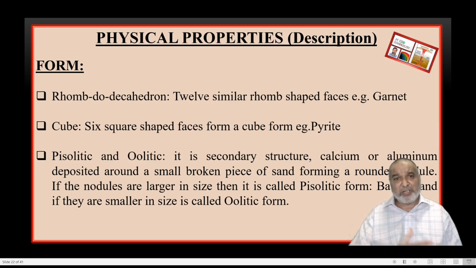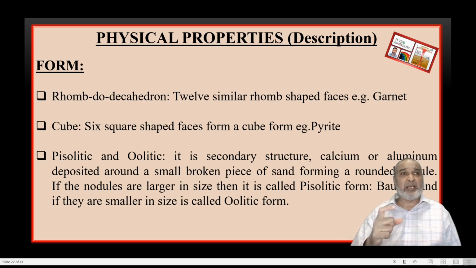Whatever the primary rocks are, or whatever the surface is, it has gone under erosion. After the erosion, in the rainy season, water will carry the material along with small particles of quartz or sand or calcite. Slowly, the material will be deposited along this, and a rounded nodule is formed. Depending upon the size of the nodule, whether it is large or small, we call them pisolithic or oolitic. If it is bigger in size, we call it pisolithic form.